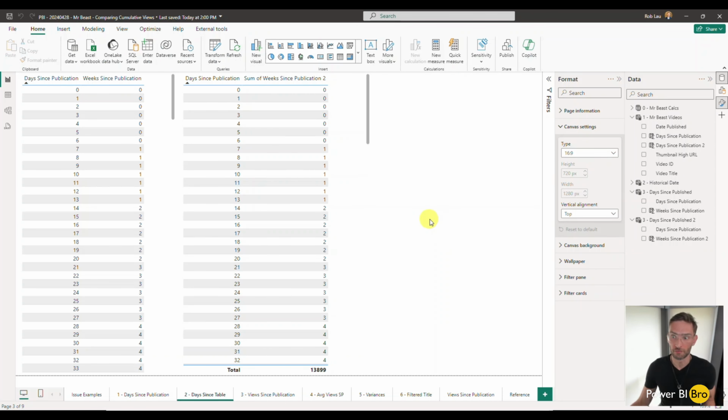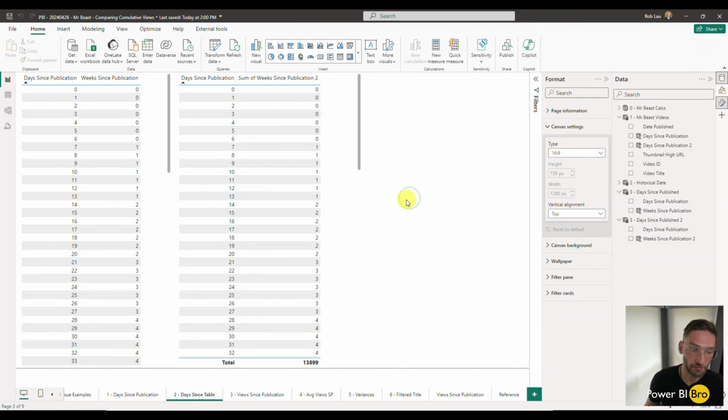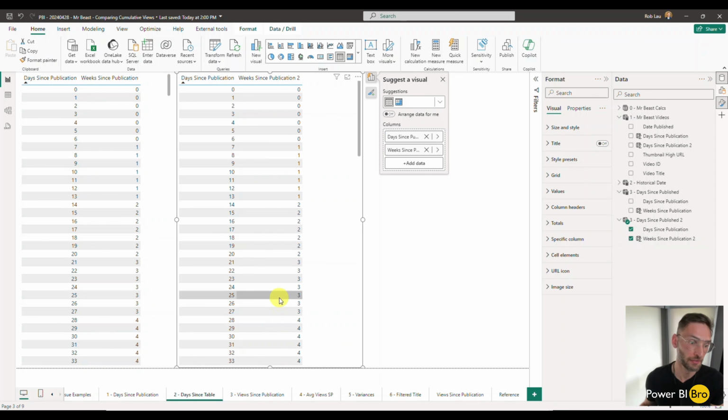Okay. So now we also want to do the same thing when you create these new columns in this table. Don't summarize, but still treat it like a whole number so they'll be sorted appropriately. And weeks since publication 2, days since publication 2. Now you can see this table is created just the same. And the summary is showing up here because we added the column after. If I take it off and add it back, it's correctly not summing. So as you can see, now it's just saying day 0, day 1, day 2 through day 6 fall into weeks since publication 0, first week.